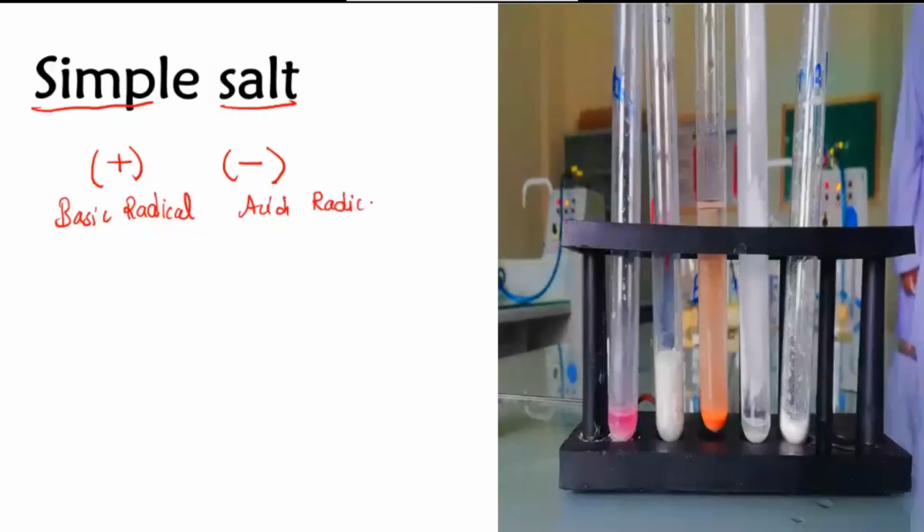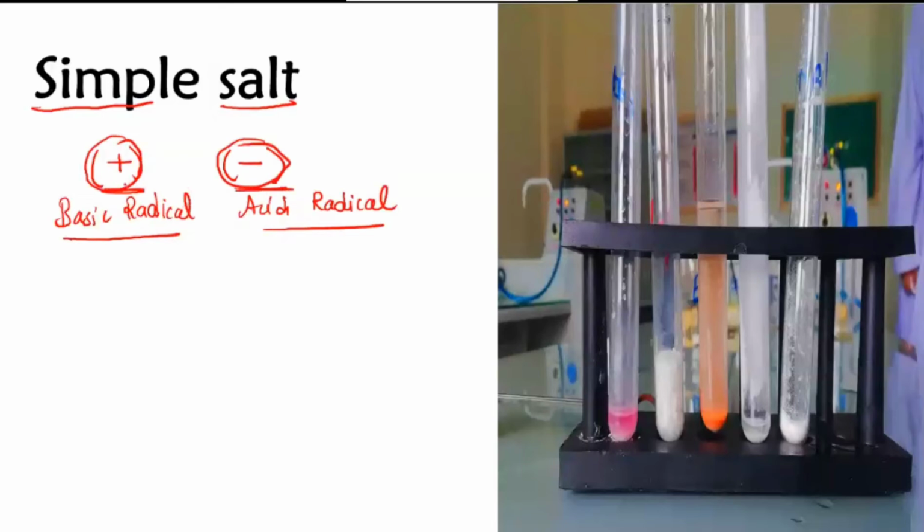Okay, cations are called basic radicals and anions are called acid radicals. So a salt will consist of one cation and one anion. Correct? Okay, good. So you all remember now what you have done in the lab.